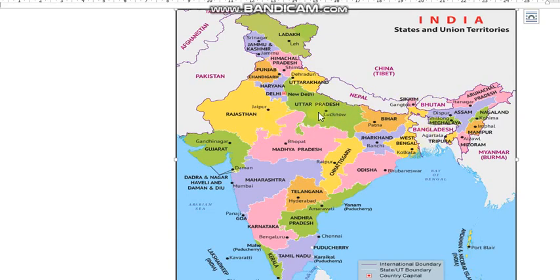Write it in your copy and also in the comment section. Now it is India's 2020 map after 31st October 2019. Now we have 28 states and 8 union territories. You can see in this map as well.